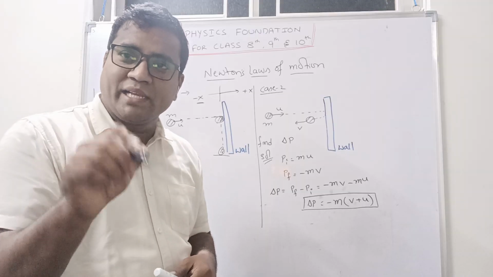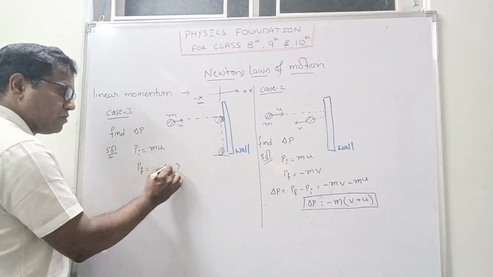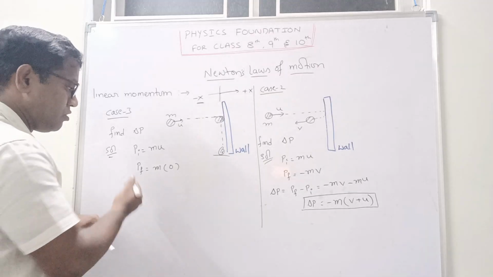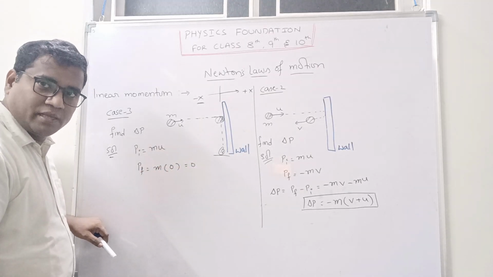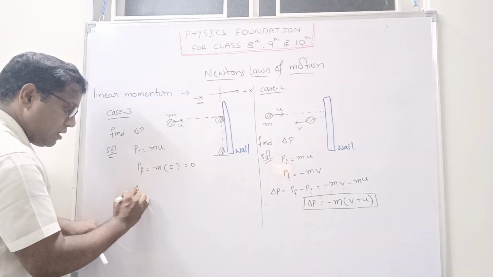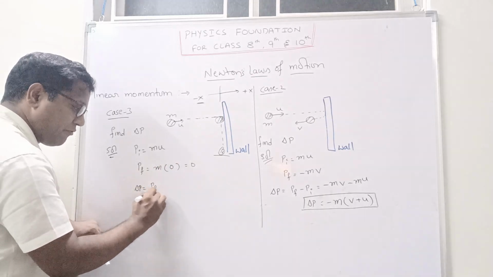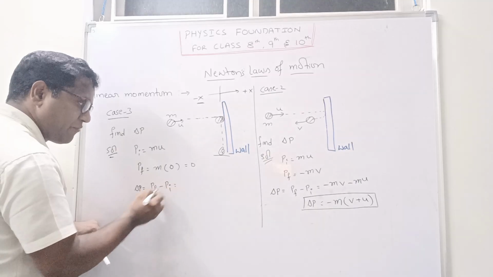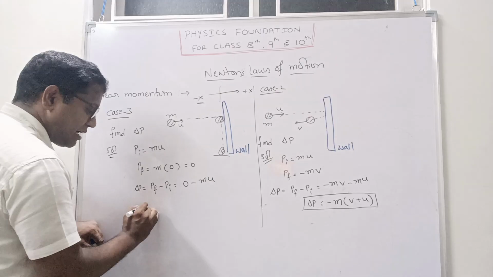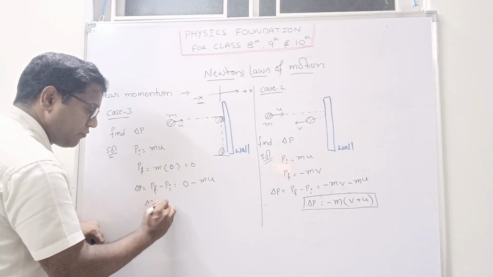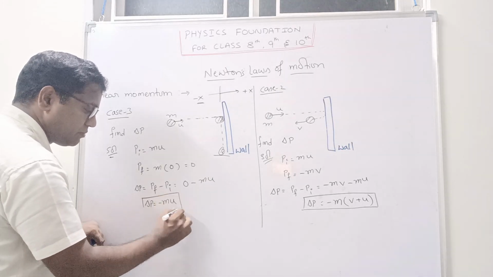So the velocity of the particle is 0. So we can write final momentum is 0. So change in momentum, delta p is equal to pf minus pi. So pf is anyway 0, 0 minus mu. So delta p is equal to minus mu. This will be the change in momentum.